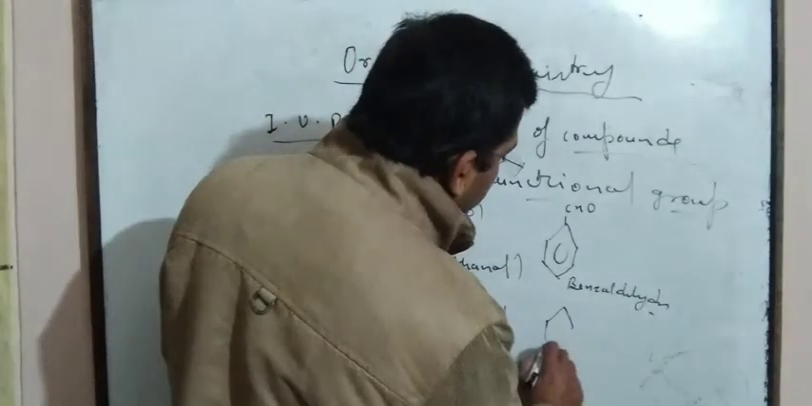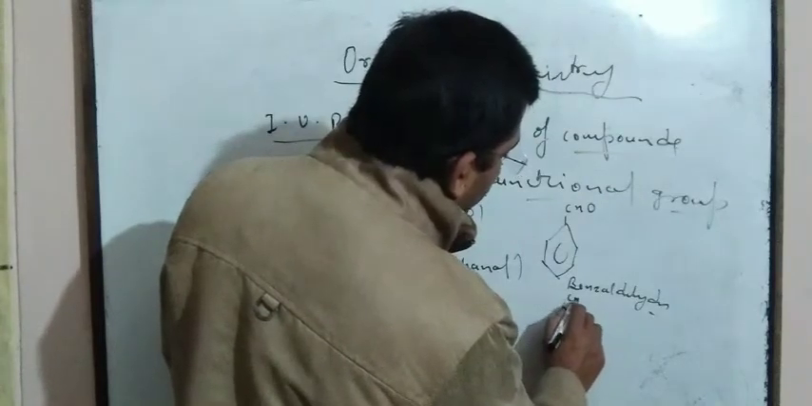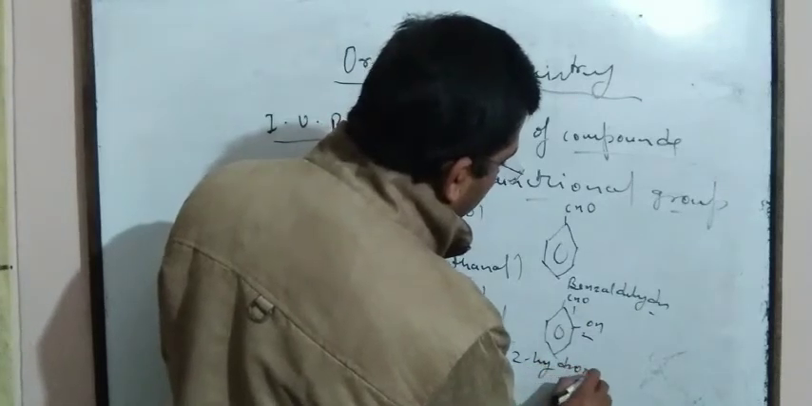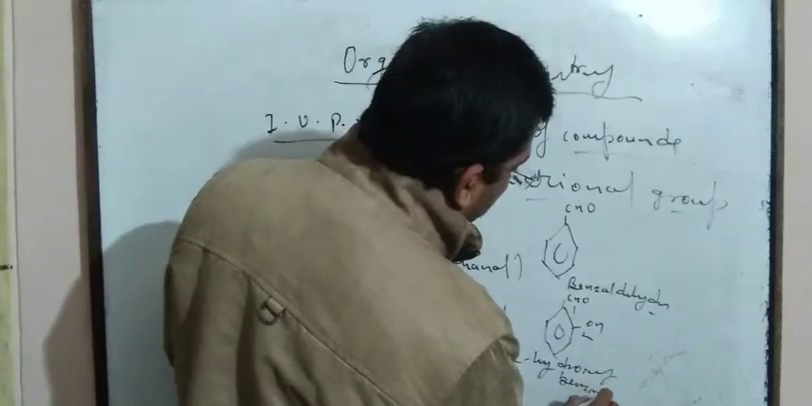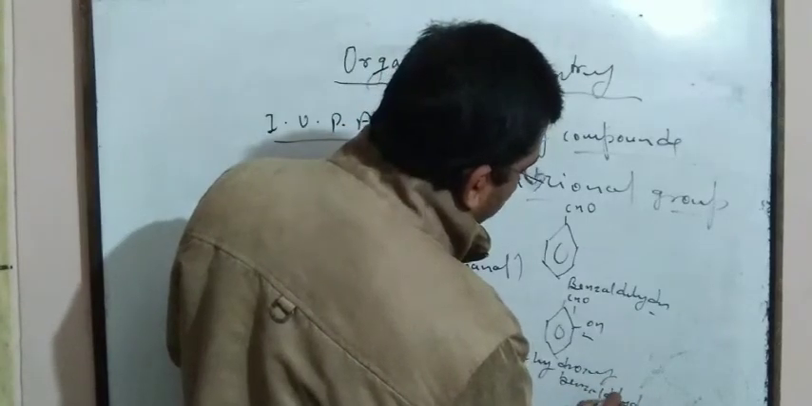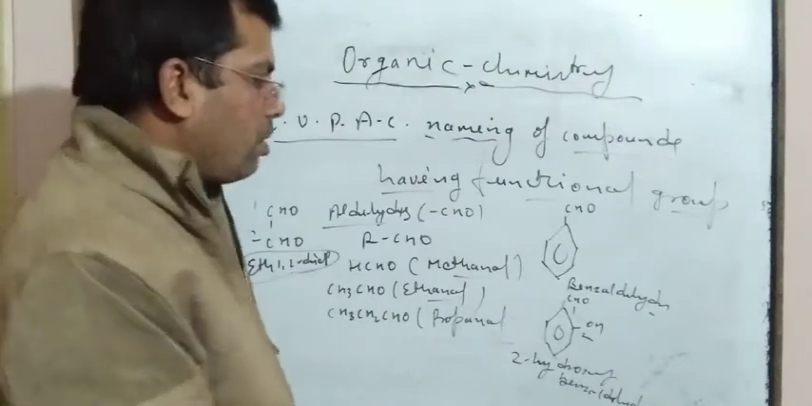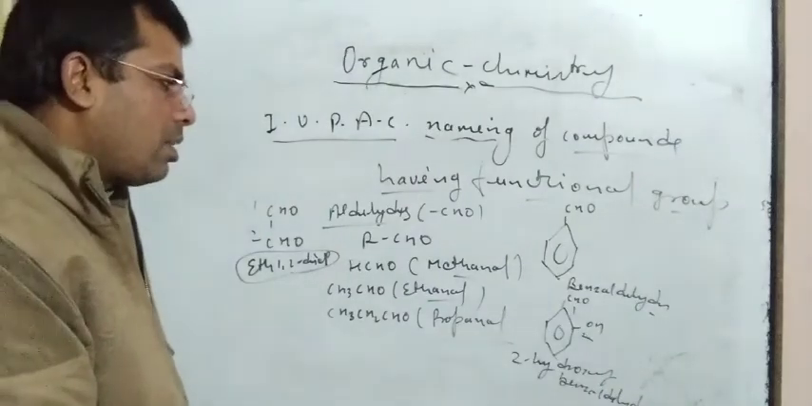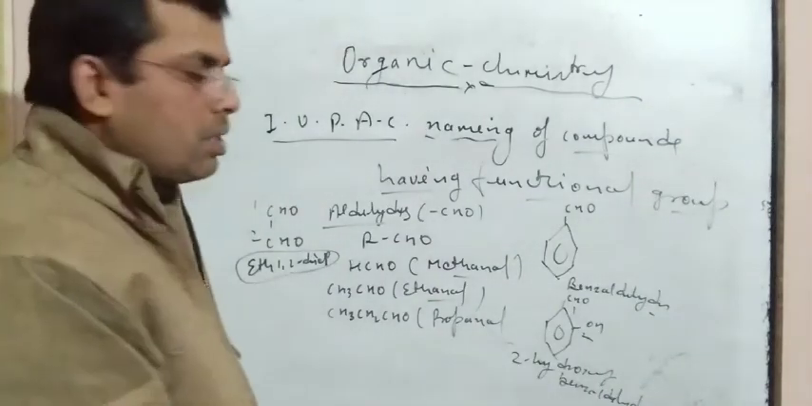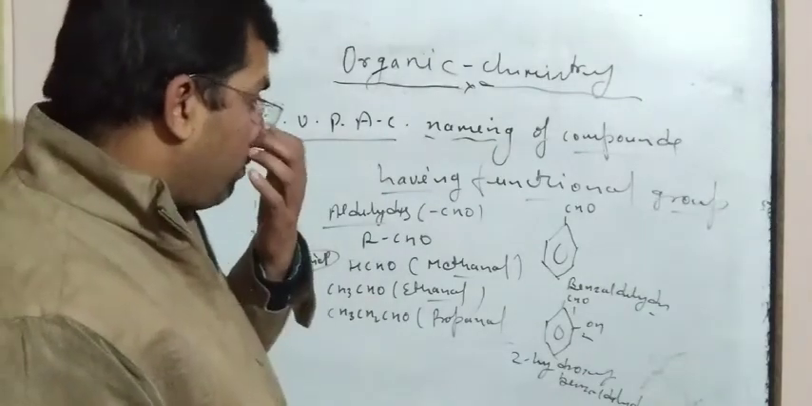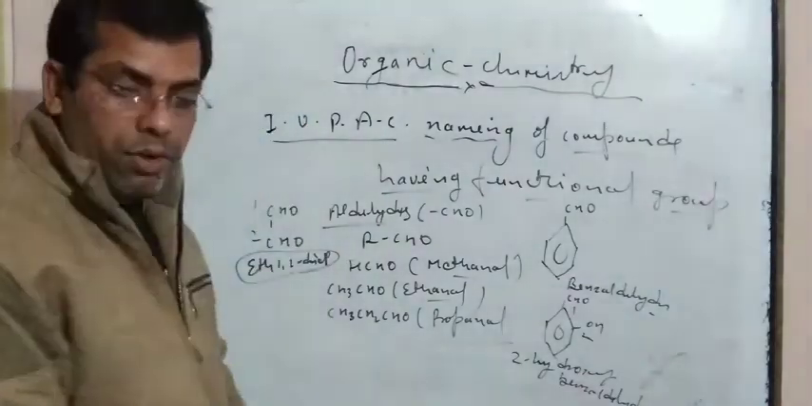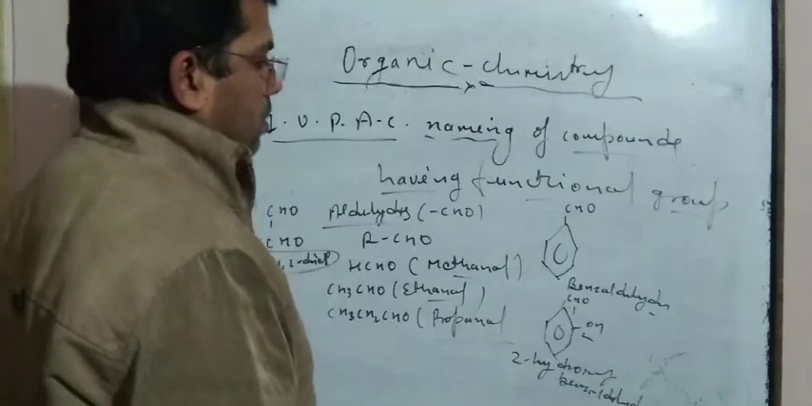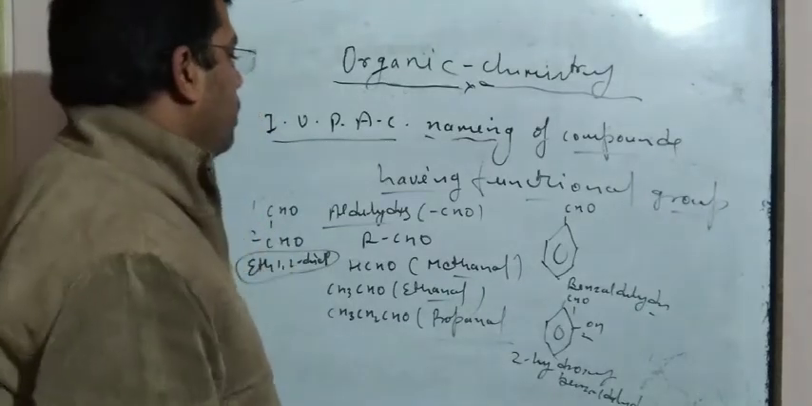If CHO and OH are both connected to the benzene ring, then it is known as 2-hydroxybenzaldehyde. Why? Because CHO is superior to OH. CHO is the primary functional group and OH is secondary. OH works as a substituent, and as a substituent it is known as hydroxy. So this is the IUPAC naming for CHO and OH connected to benzene.